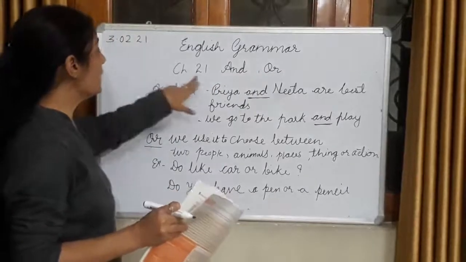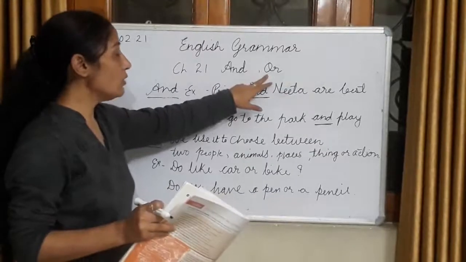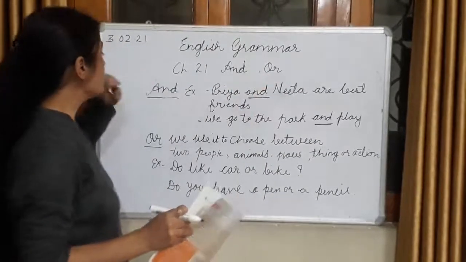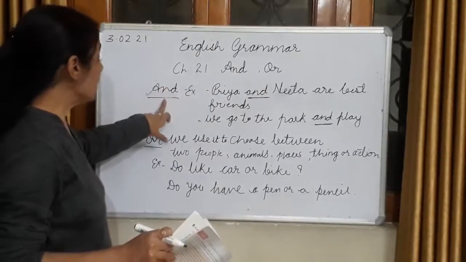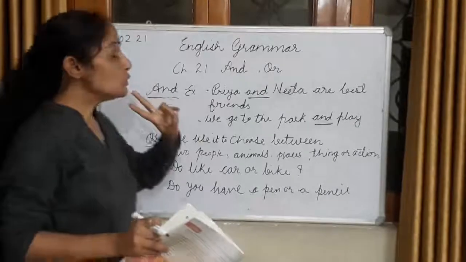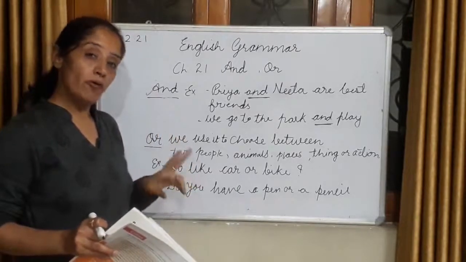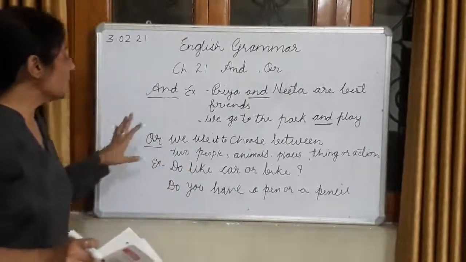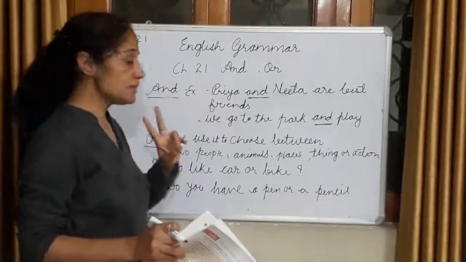Children, we have done chapter 21 in the last class, and today we will learn about "and". Okay. So children, "and" is a joining word. It joins two words and groups of words. And children, "and" is also used to join two sentences.